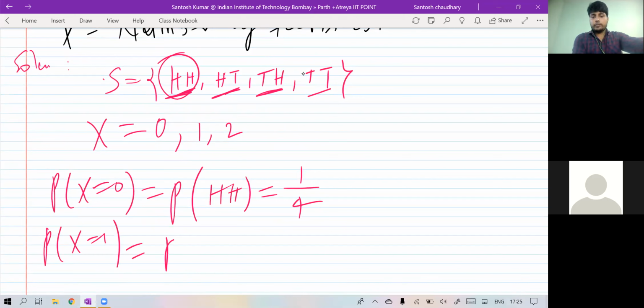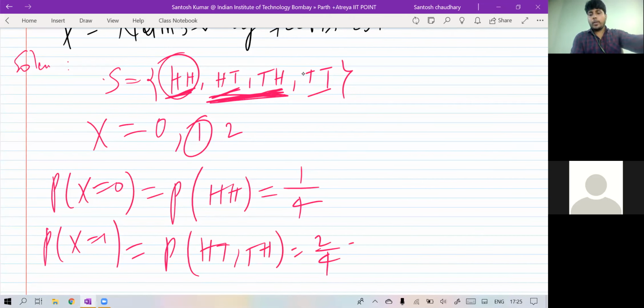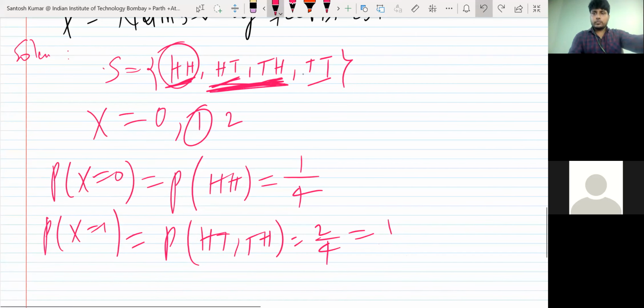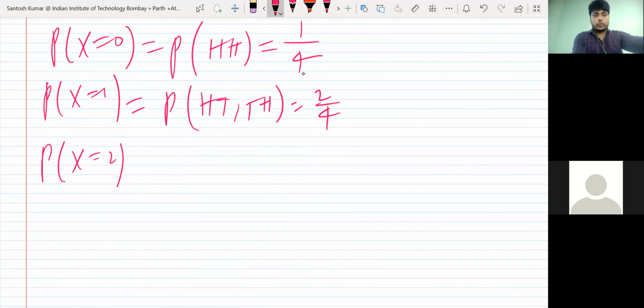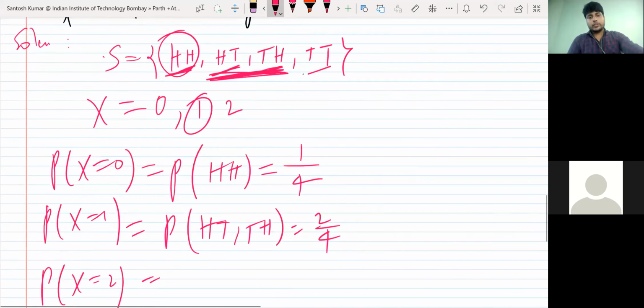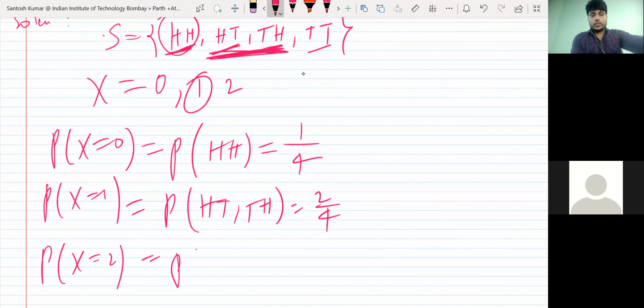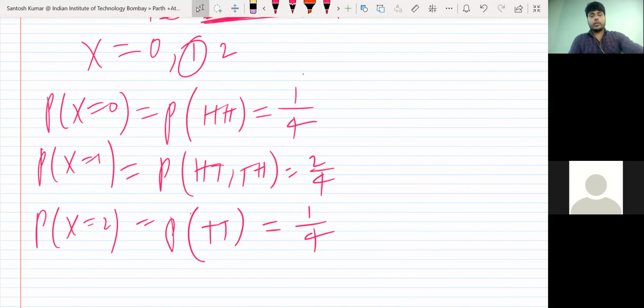Probability X is equal to 1. So X equal to 1, you get either HT or TH. There are two outcomes out of 4, so half you can say, or you can keep it as 2 by 4. And then the probability corresponding to 2. X is the number of tails, so X is 2 means TT. So it's 1 out of 4. So you got a probability corresponding to each value.